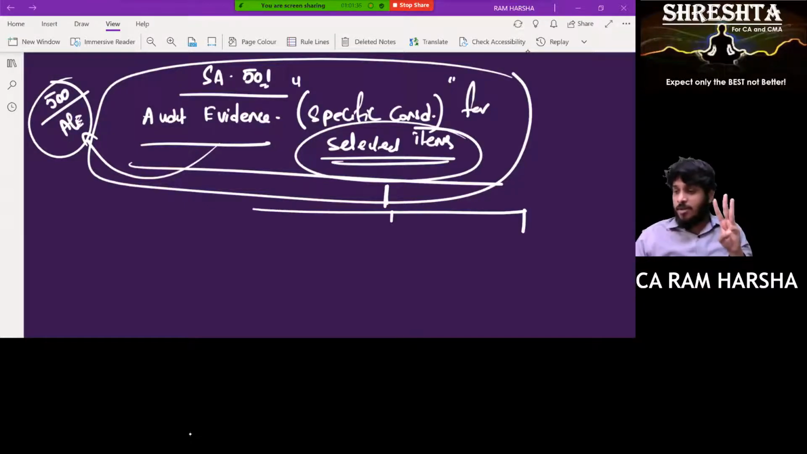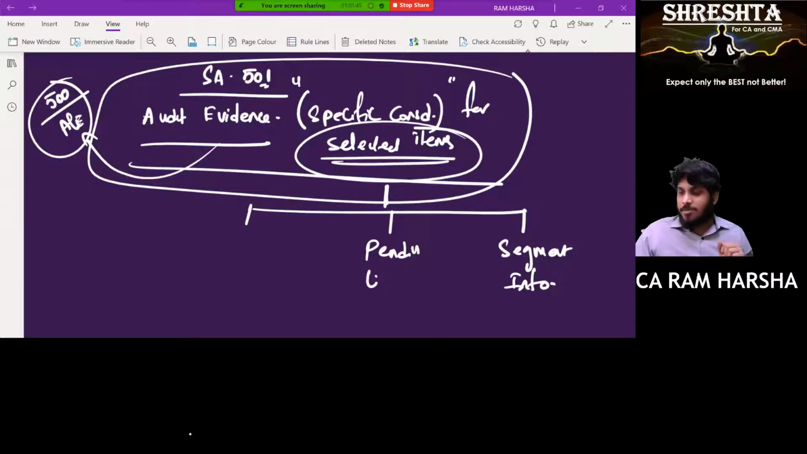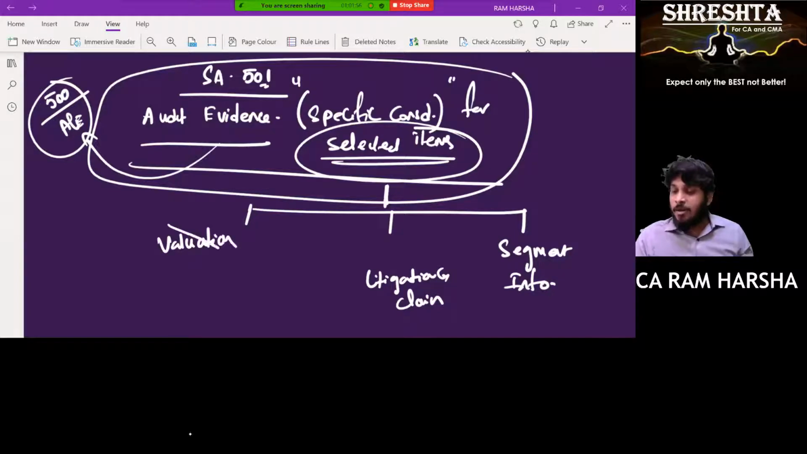How many items were there? 3 selected items. One is segment information. Another one, pending litigations and claims. Simply speaking, litigations and claims. Not even pending. The word pending is also not used. Litigations and claims. Another one, valuation of inventories. No, not valuation. They spoke about existence and condition of inventory.